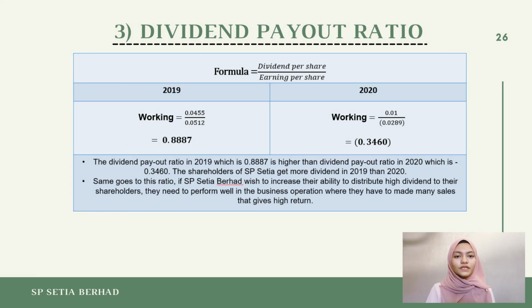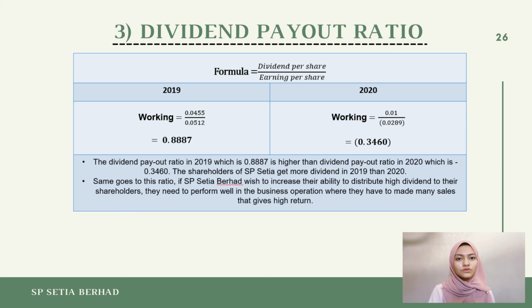The third element of market ratio is dividend payout ratio. Dividend payout ratio is the proportion of earning that is distributed as dividend to the shareholders in the company. To get dividend payout ratio, we can use the formula of dividend per share divided by the EPS that has been found earlier. From the table, it showed that the dividend payout ratio in 2019, which is 0.8887, is higher than dividend payout ratio in 2020, which is negative 0.3460. The shareholders of SP Setia get more dividend in 2019 than 2020.